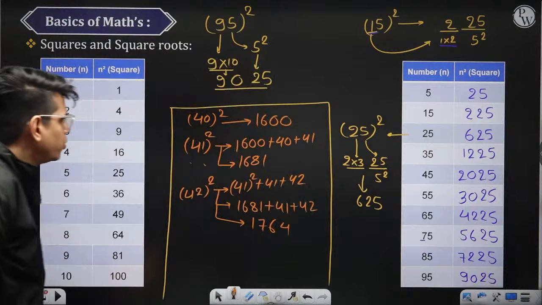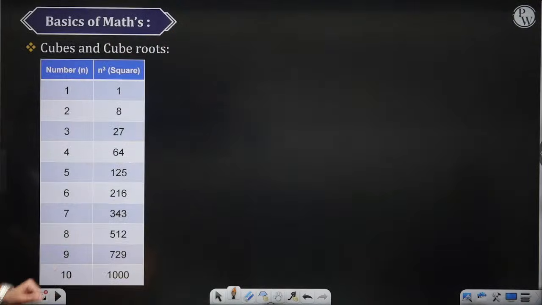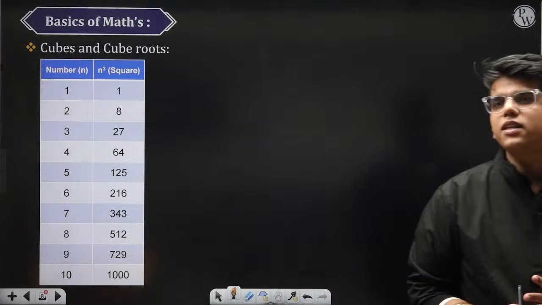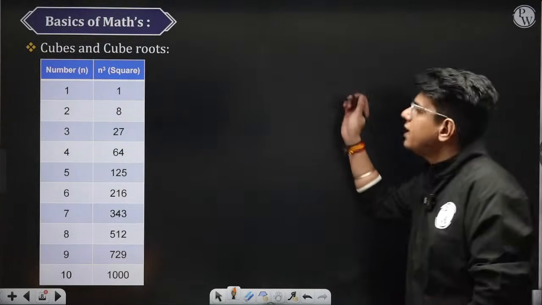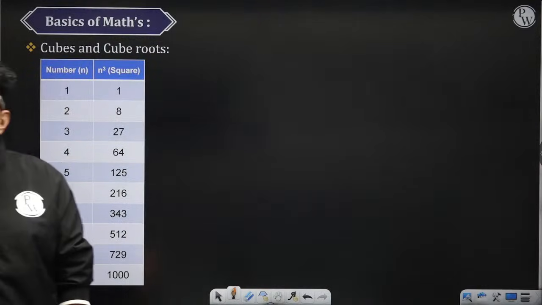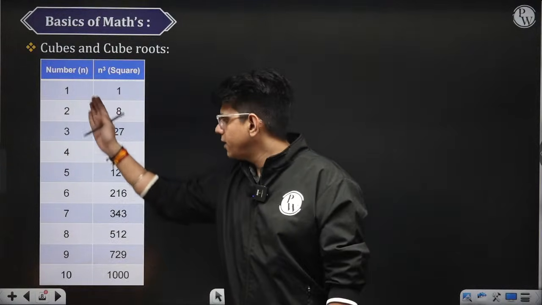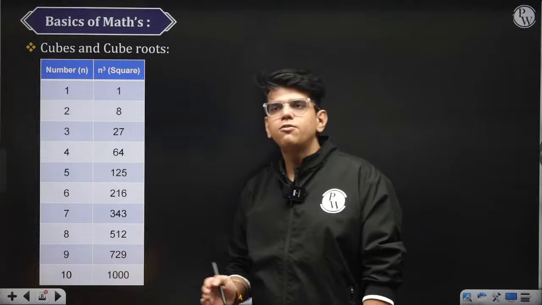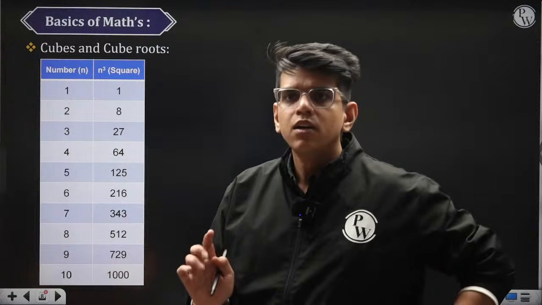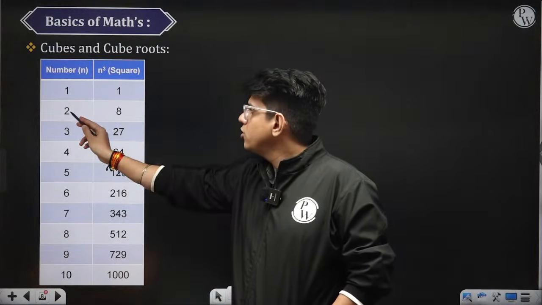Next, we have to move to cube roots, okay? Now we have to see how to find the cube roots of numbers up to 99 cube, right? How to find the cube roots of all the numbers up to 99 cube. So what you need to remember is the cubes of 1 to 10, okay? After this, you can give me any cube number and I will tell you what is the cube root, right? So what you need to remember is what is the cube of 1? 1. What is the cube of 2? 8.